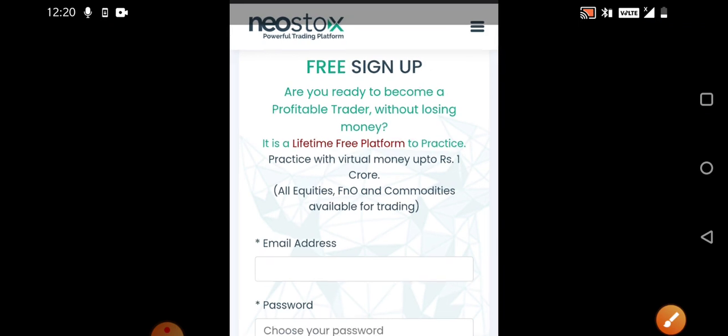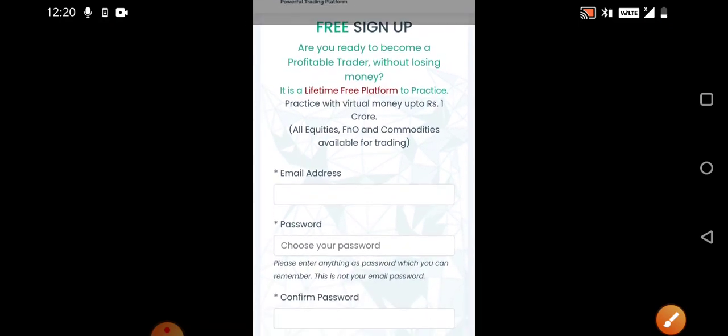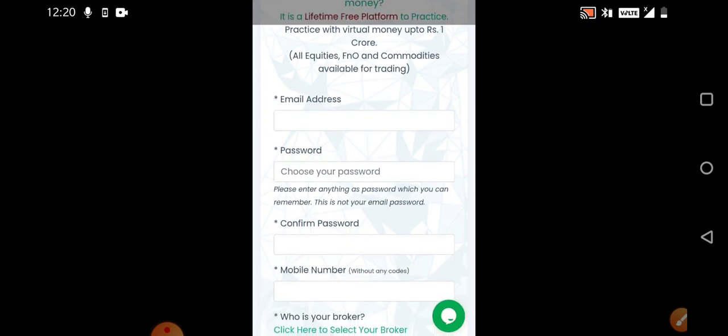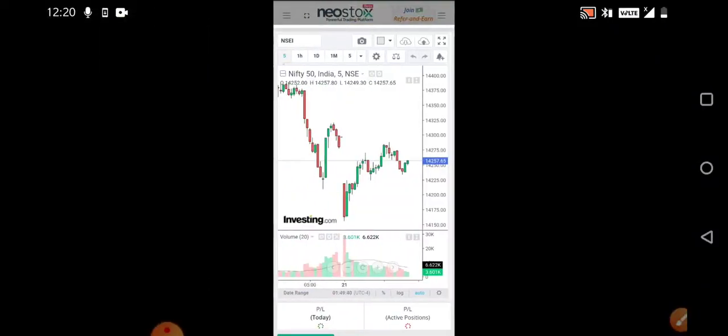You just need to enter your email address, password, anything up to your choice, and confirm the password, and you need to give your mobile number. That is very simple. Once you complete that process and click on sign up, this particular interface opens, similar to Upstox, the same sort of interface.